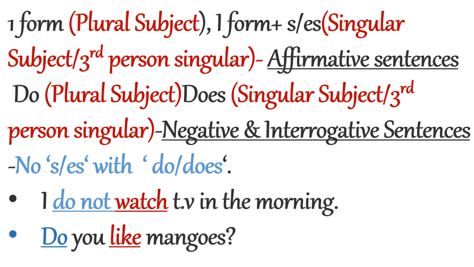Do is used with plural subject and does is used with singular subject or third person singular in negative and interrogative sentences. No s or es with do or does. Some examples are given. I do not watch TV in the morning. Next is an interrogative sentence. Do you like mangoes?